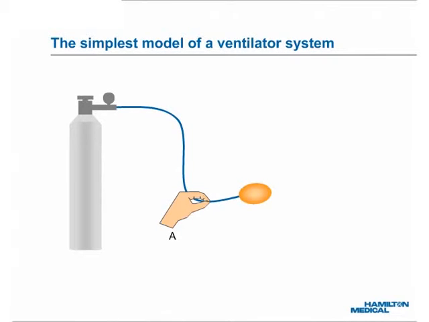Elements: second tube, shown in pink, Y piece, and second controlling hand, B. After the balloon inflation system is modified as shown, can you see that we have built a very simple but fully functioning model of an IPPV ventilator system?